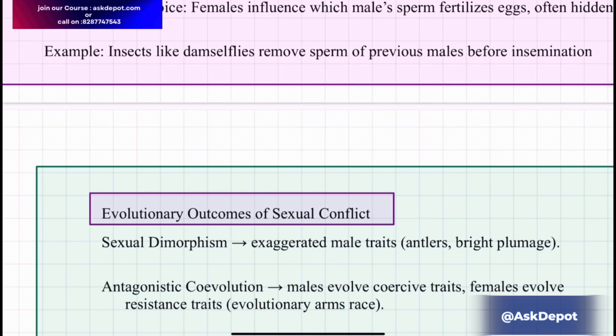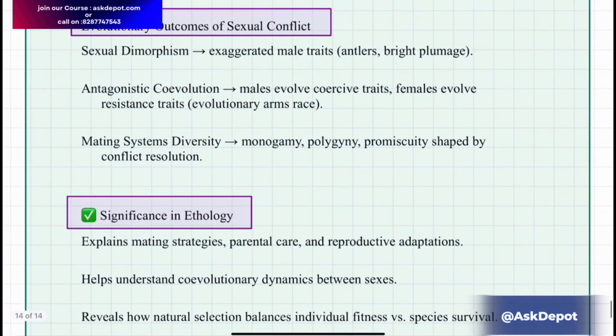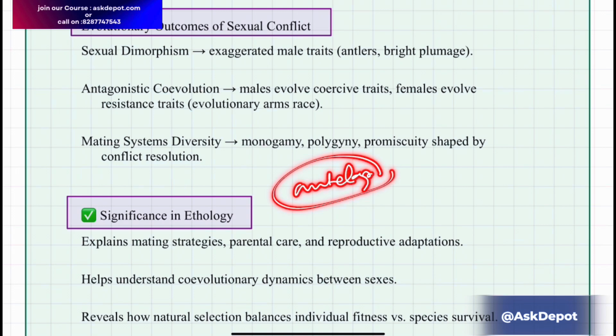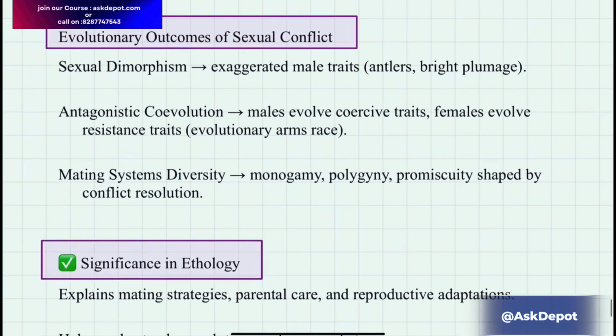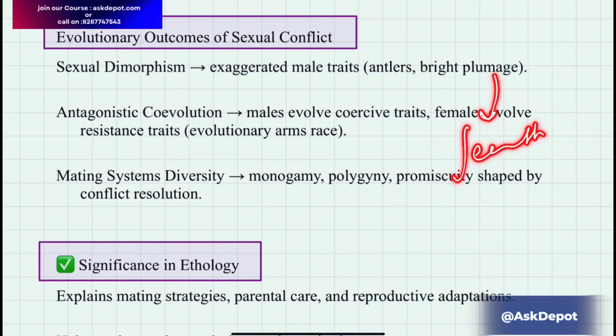And examples are insects like damselflies. They remove the sperm of previous males before the insemination. Now, there are certain evolutionary outcomes of the sexual conflict. For example, sexual dimorphism. Sexual dimorphism is when you see any antelope, you will see the male and female. The female is usually smaller in size, but males have huge antlers. And in case of birds, there is bright plumage. They have very bright feathers.